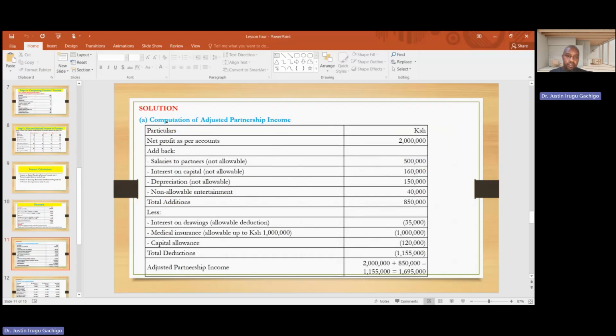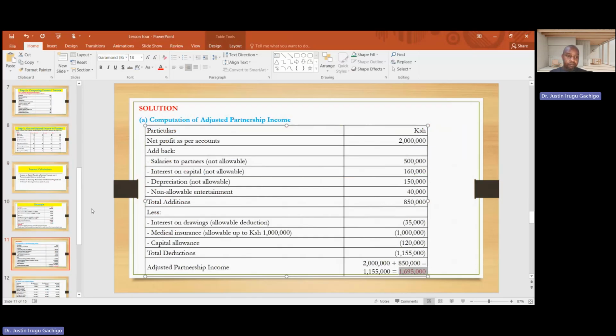So here we start by computing the adjusted partnership income. We start with the net profit as per the account that is given. Salaries to partners, this is not allowable, we add back. Interest on capital, we add back, it's not allowable. Depreciation, we add back. Non-allowable entertainment, we add back. Then you get the totals. Then less the allowable deductions. Interest on drawing, it's allowable. Medical, it's allowable. Capital allowance is allowable. Get the total deduction, and this is the adjusted partnership income. This is the adjusted partnership income that you can see there.